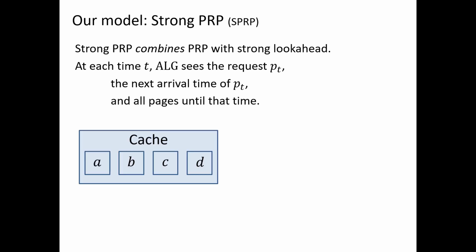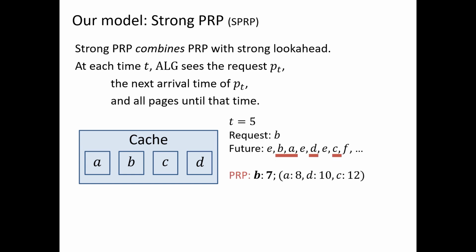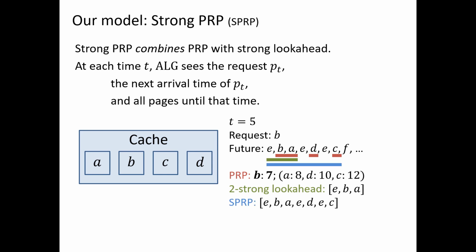Going back to our example, if the cache currently has pages A, B, C, D, the time is 5, and the current request is B. According to PRP, we can see the next arrival time of A, B, C, and D. From 2-strong look-ahead, we can see the next 3 pages, E, B, and A. But SPRP allows us to see E, B, A all the way to C, because C is the farthest appearing page that we've already seen. Notice that after every page has been seen once, SPRP is equivalent to n-1 strong look-ahead.